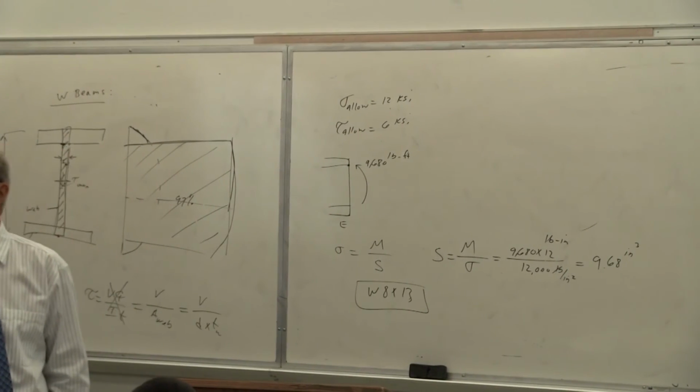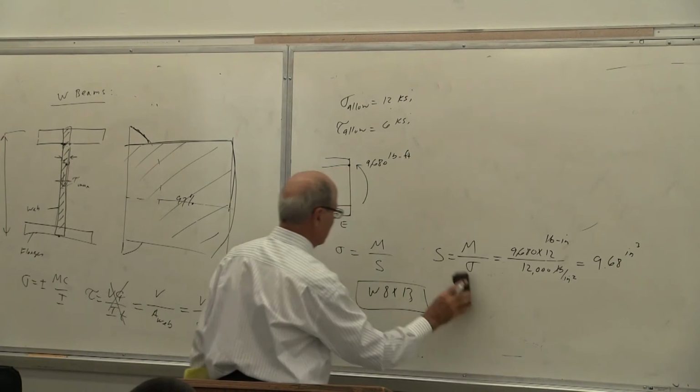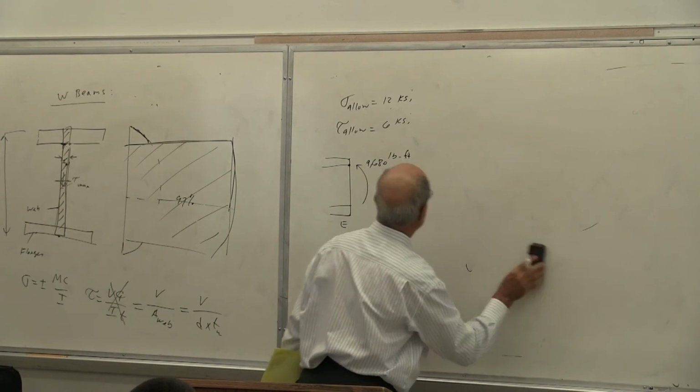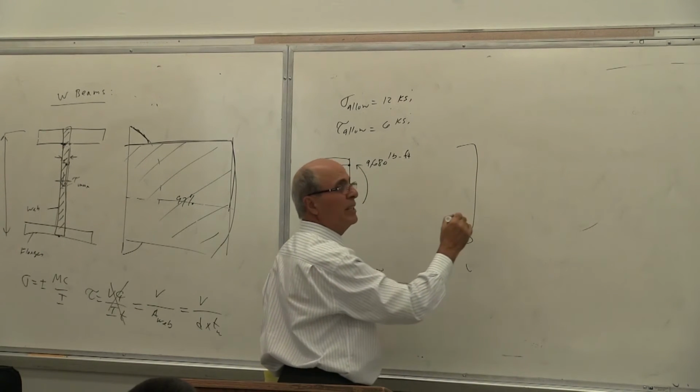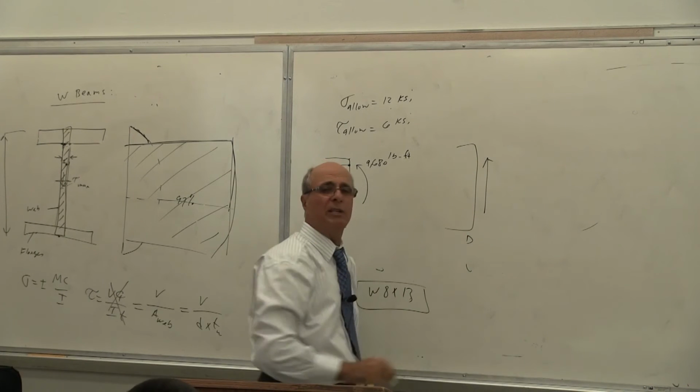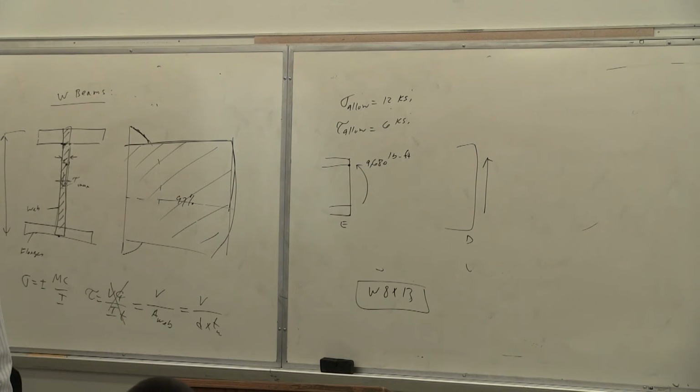Is that correct or not? Yes? So let's draw the section D. So far, look what I'm saying. This is the section we have. This is section E. At section D, you only have a negative shear. Negative shear is going up, not down. But sign, as I said, is not important. Is that correct or not?